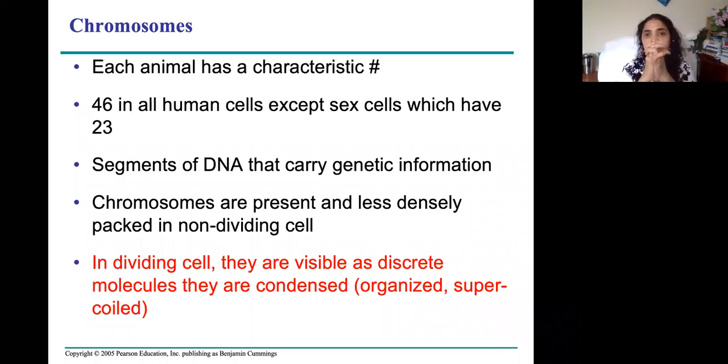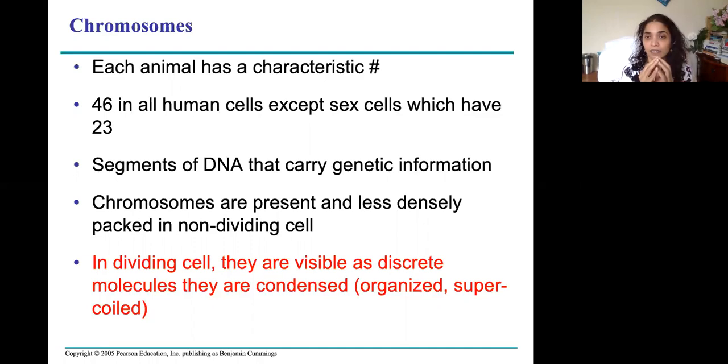When ovum and sperm mix, what is that called? The fusion of ovum and sperm, the fusion process, is called fertilization. And the cell that is a union of ovum and sperm is called zygote.